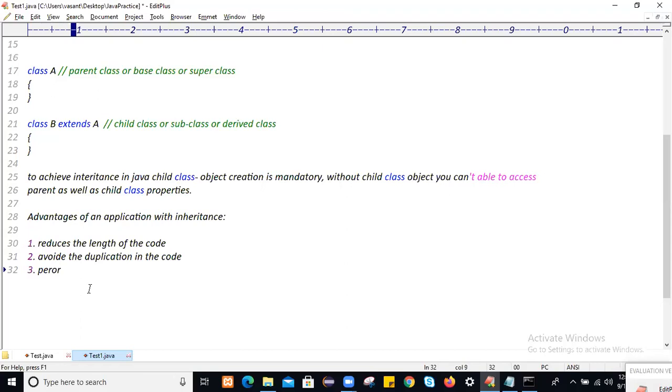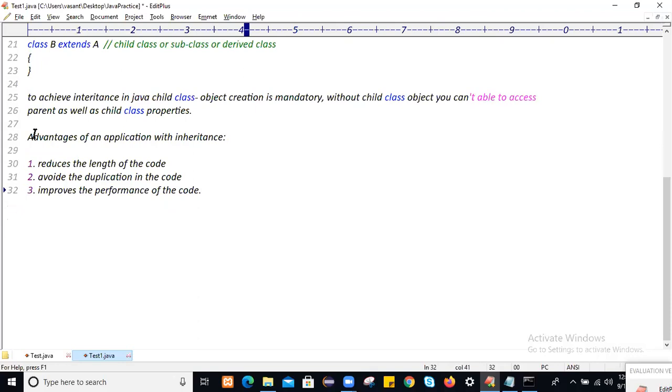It improves the performance of the code. So those are the advantages when you go with an application with inheritance.